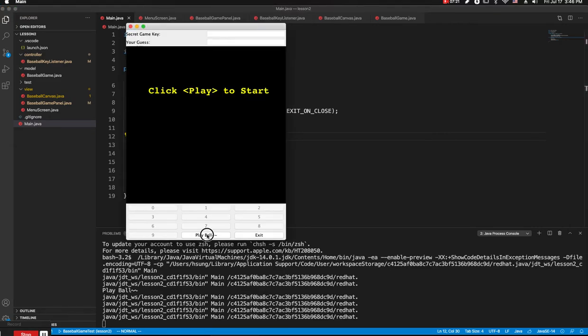Baseball and play ball. Now the canvas gets updated. Secret keys are there. Guess, we didn't implement that part yet. If I do play ball again, the game key changes because a new baseball game object is created. Play ball. You can see that the secret game key changes each time as we restart the game.